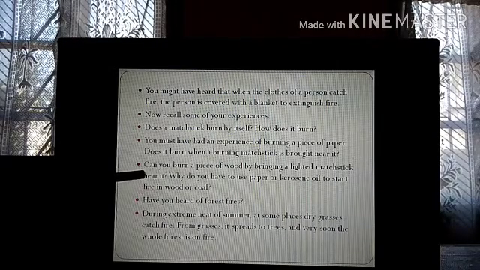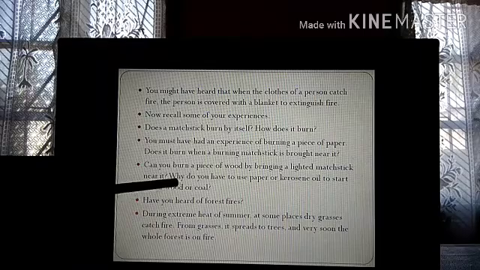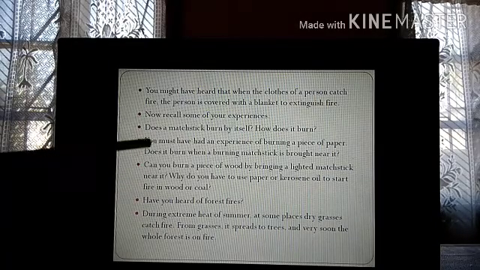And you must have observed that you need paper or kerosene oil to start fire in wood or coal. Simply by using a matchstick, it will burn, but it will extinguish after some time. Kerosene oil will accelerate the process of burning. It will fasten the process of burning. Similarly, paper also will accelerate the process of burning.